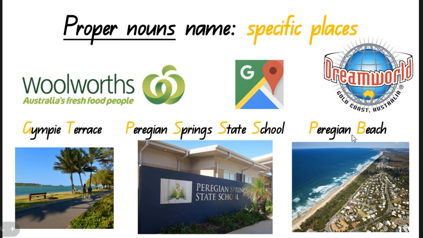And then we have Paragon Beach. Oh, this is a specific place. This is the name of the beach. We're not just calling it the beach. If it was the beach, it would not be capital. But since we are naming the specific beach that it is, Paragon Beach, we use a capital P and a capital B to name this specific place.